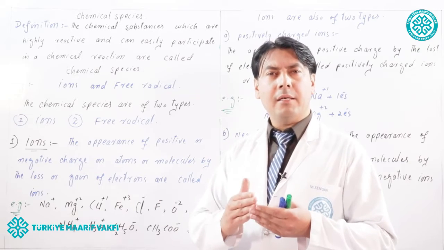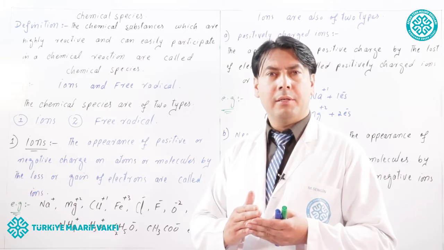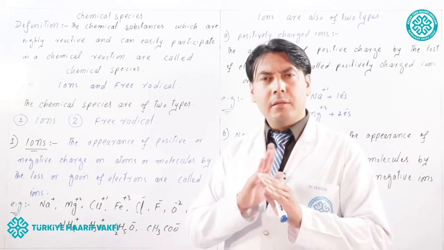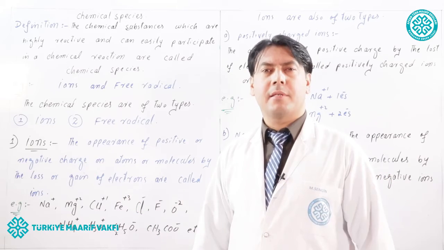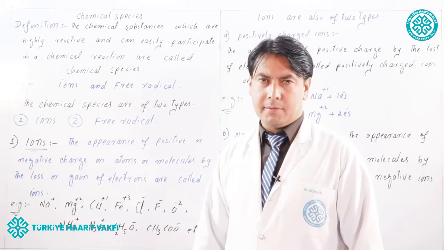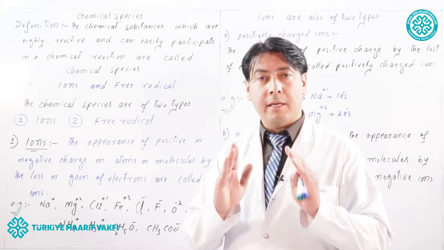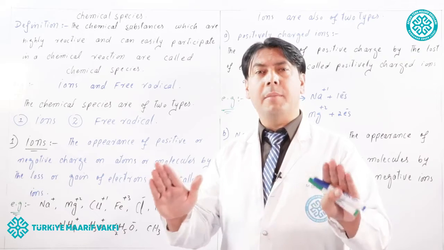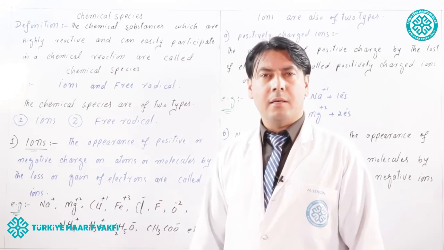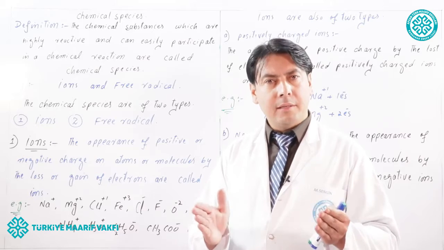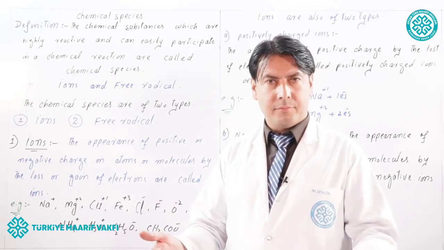When the atoms or molecules become charged, then the charged chemical substances are called ions. There are two types of charges, either positive or negative.